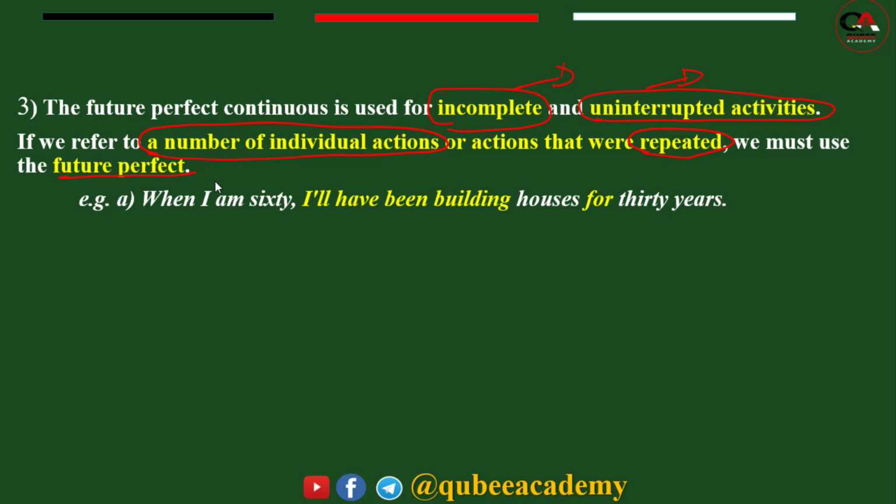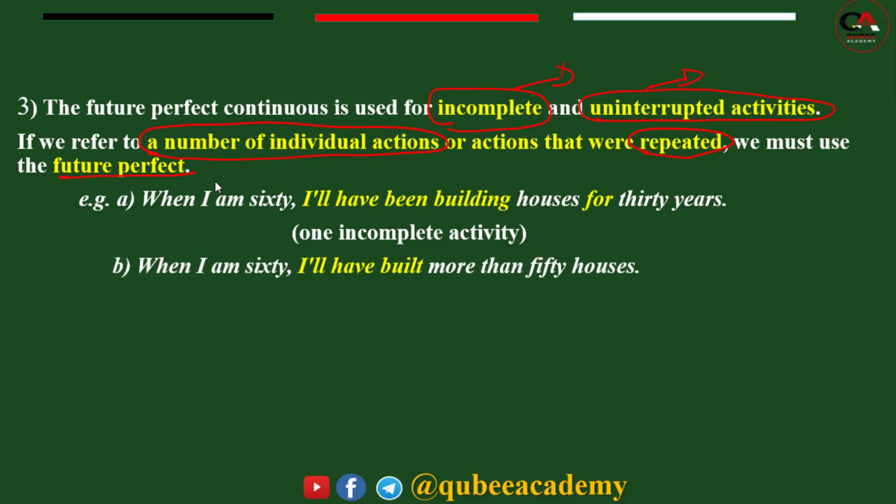Here is an example. When I'm 60, I will have been building houses for 30 years. Is the action repeated? No. That means it is one incomplete action. If it is an incomplete action, we use future perfect continuous tense. Or if the event is an uninterrupted event, we use future perfect continuous tense, not future perfect.